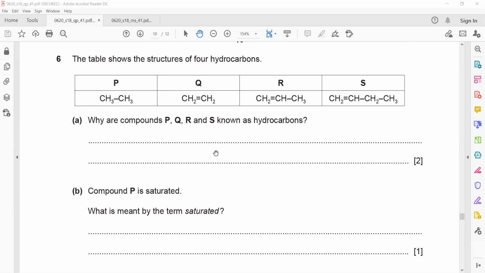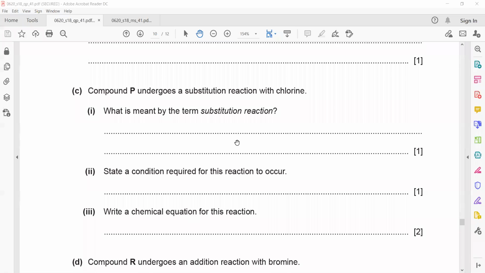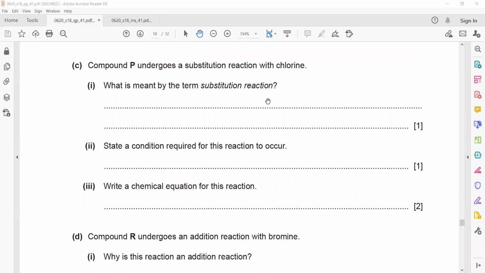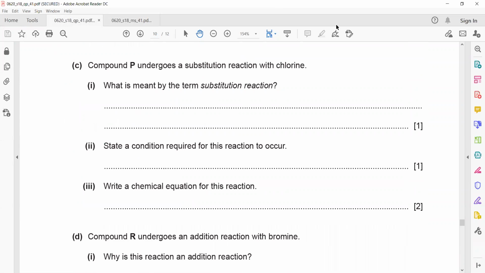Substitution occurs in alkanes and addition occurs in alkenes. What is meant by the term substitution reaction? The definition of substitution: when one atom or group of atoms is replaced by another, we call that a substitution reaction. The reason why I show you the marking scheme is so that you understand the distribution of the marks, and for specific definitions, you have to learn them.